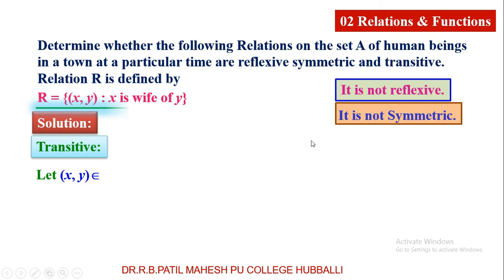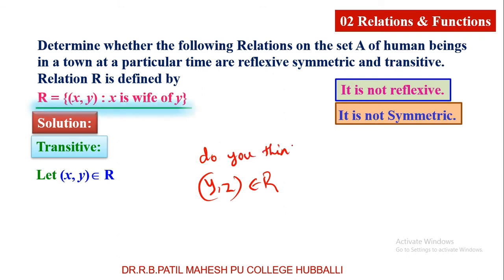Let (x, y) belong to R. The meaning of (x, y) belongs to R is x is wife of y. Now, dear students, are you going to think (y, z) belongs to R? Because of transitivity, I need two ordered pairs. Do you think (y, z) belongs to R here?